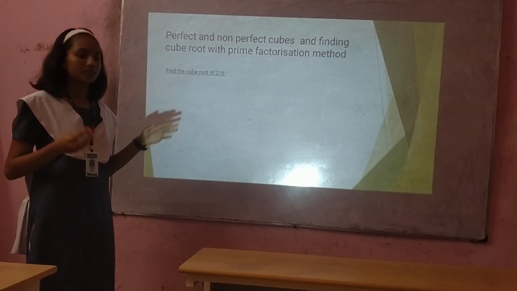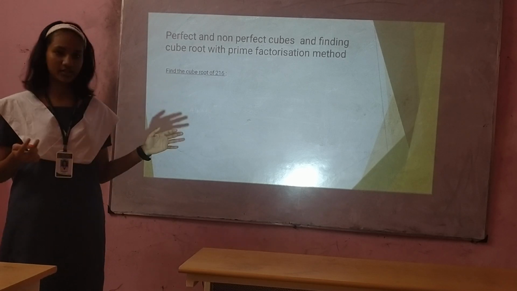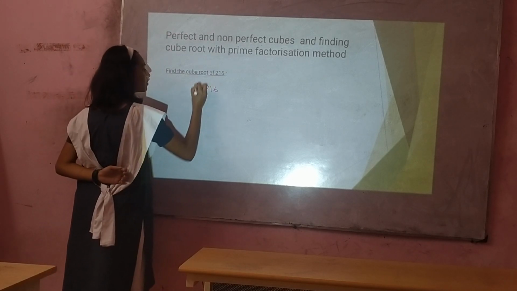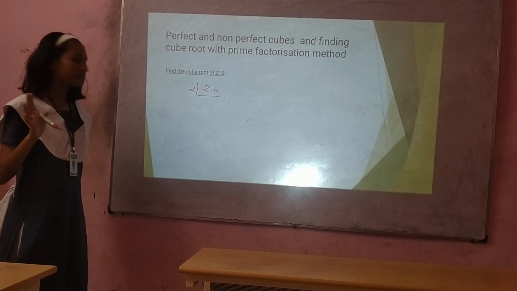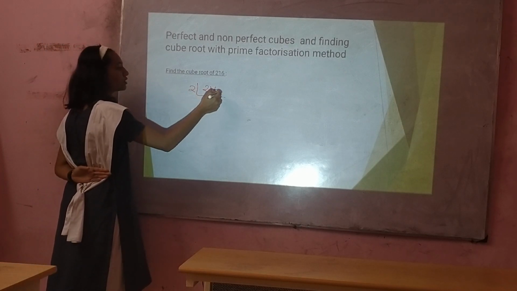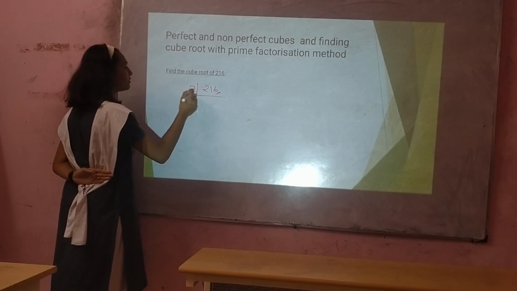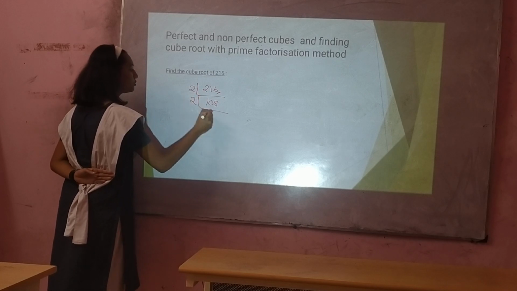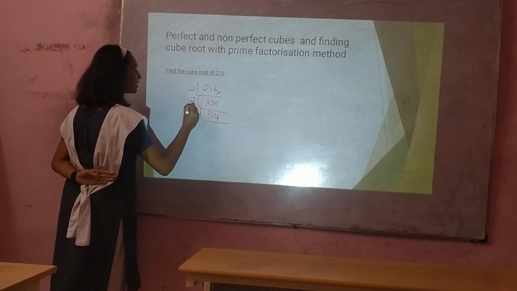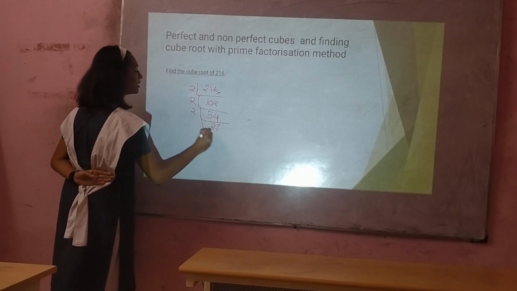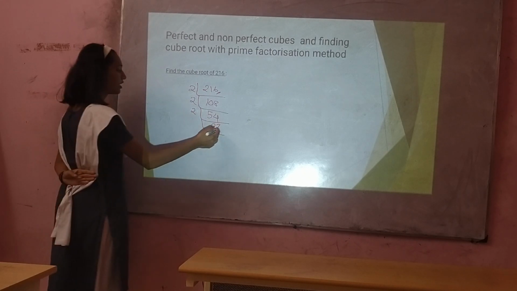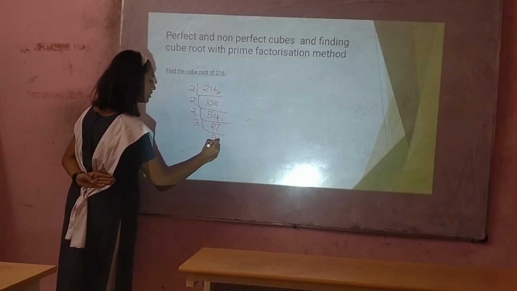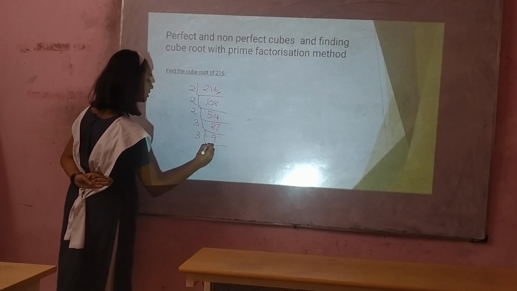Perfect and non-perfect cubes, and finding the cube root with the prime factorization method. The first question is to find the cube root of 216. With prime factorization, first we divide by 2, because the last digit is even. 216 divided by 2 is 108. Again we divide by 2, it is 54. Again by 2, it is 27. Now we cannot divide by 2 as it is not an even number, so we divide by 3. 27 divided by 3 is 9. Then again dividing by 3, we get 3, and then 1.